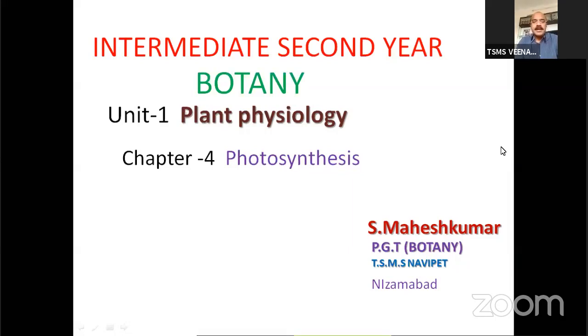Today, once again, we are having the botany session in the first hour, followed by physics, and later economics. In the botany session, today we are having Mahesh Kumar Garu, who taught photosynthesis session 1 yesterday.